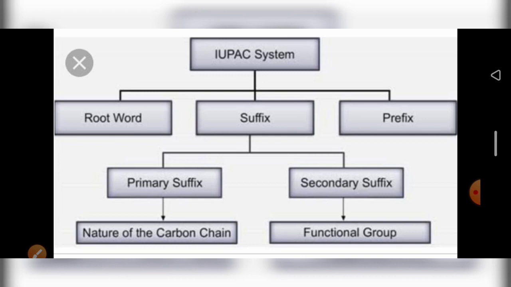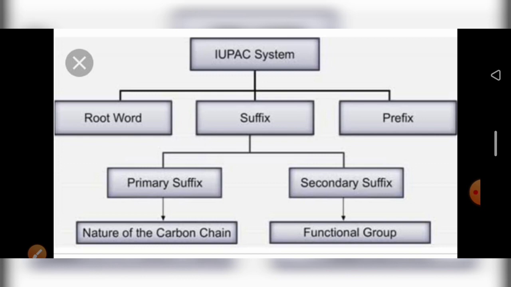So in the IUPAC system, first we find the carbon chain, how many carbons are there. Next, what is the root word, from the carbon counting. After that we add suffix or prefix. Next, we identify the functional group or double bond or triple bond. We have to use the primary suffix or secondary suffix, or both, two suffixes also we add. So first we identify the carbon, counting the carbon number.